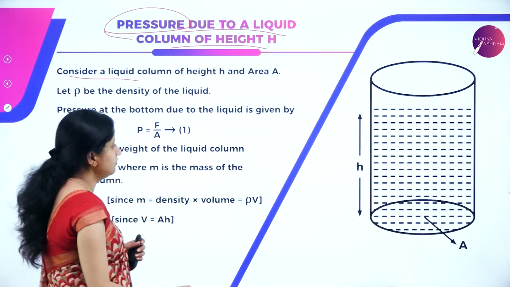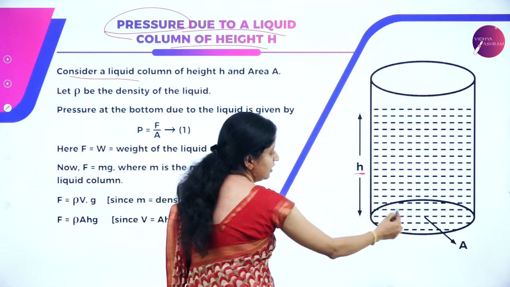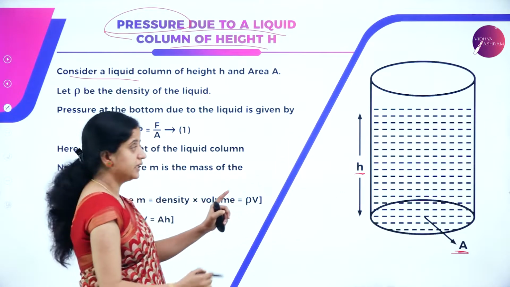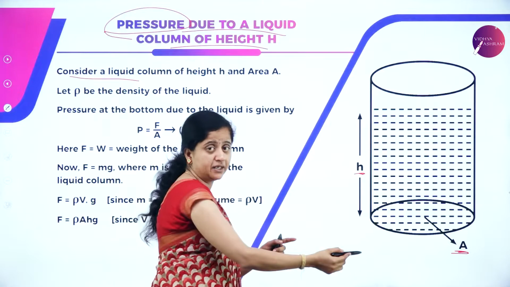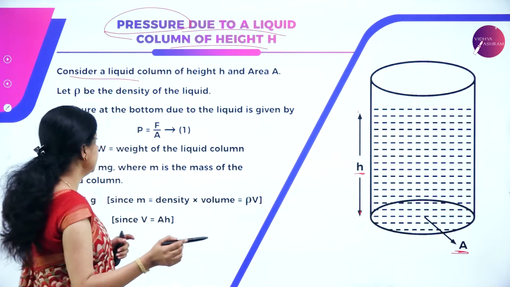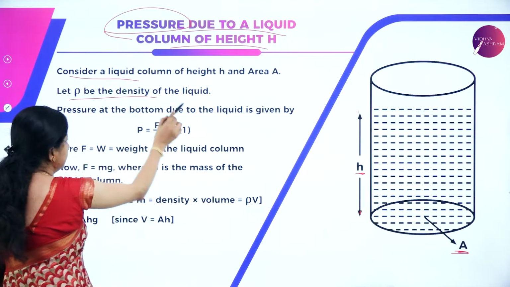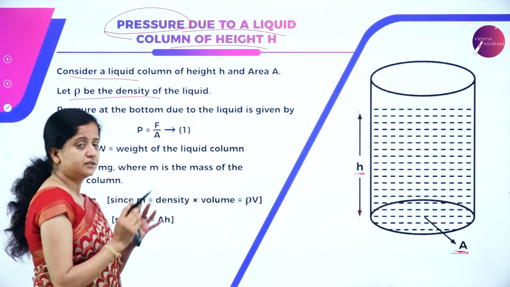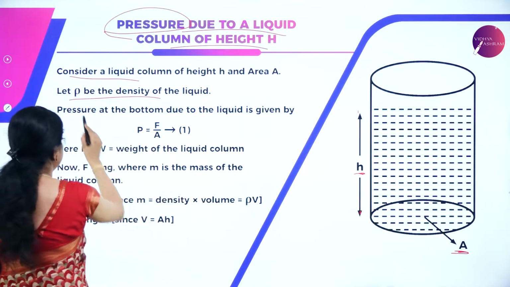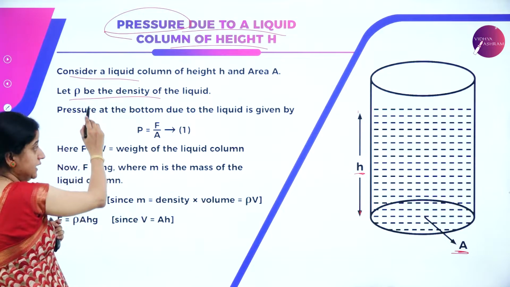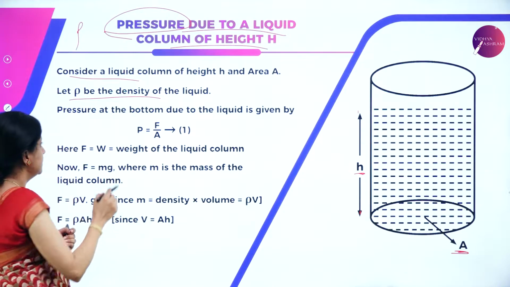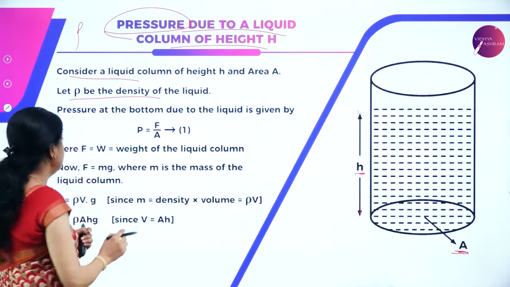Consider a liquid column of height h and area of cross section A. Here we have considered a container and inside that we have liquid. So, the liquid of height h is having the area of cross section A. Let rho be the density of the liquid. We know the liquid will have density, and density is denoted by the letter rho. This is not P, this is rho, the symbol of density. So, density be rho of the liquid.